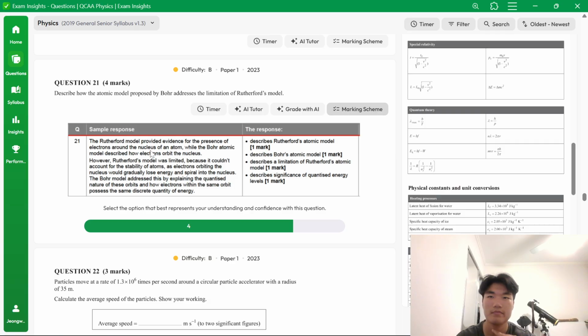So, however, Rutherford's model was limited because it couldn't account for the stability of atoms, as electrons orbiting the nucleus would gradually lose energy and spiral into the nucleus. So I didn't say that. I did say that. The Bohr model addressed this by explaining the quantized nature of these orbits and how electrons within the same orbit possess the same discrete quantity of energy. I basically did say that, so I'd say I got 3 marks or 2 marks.